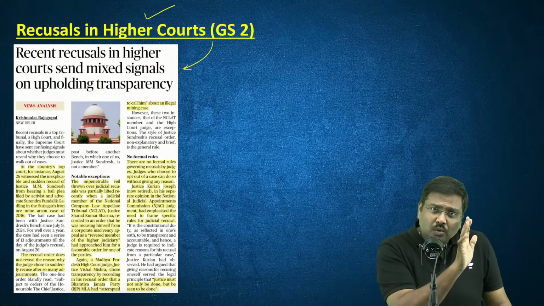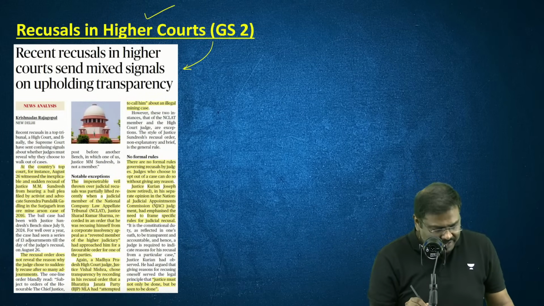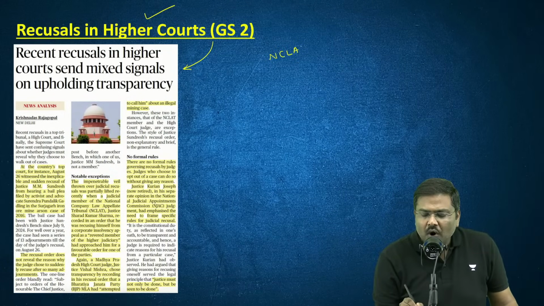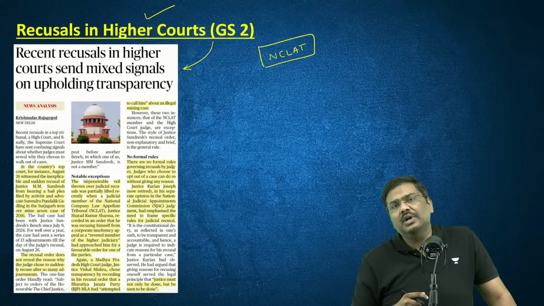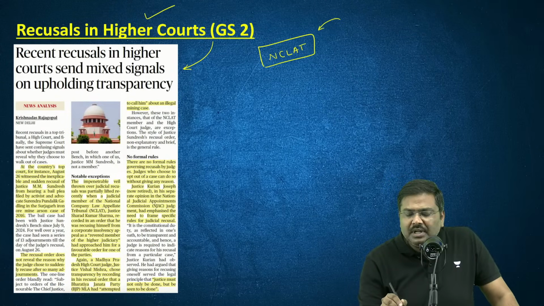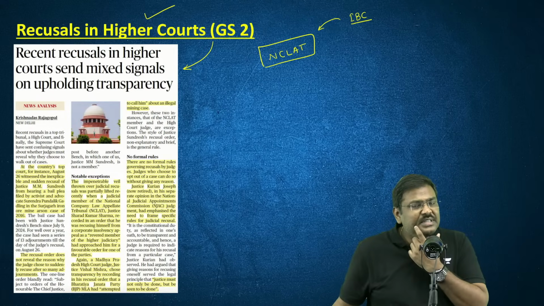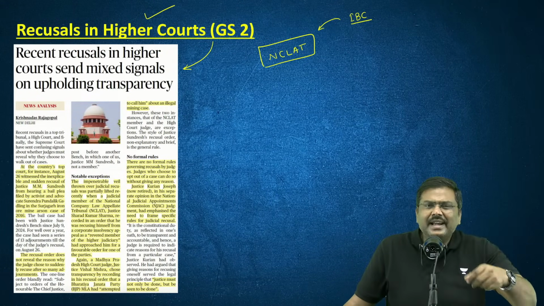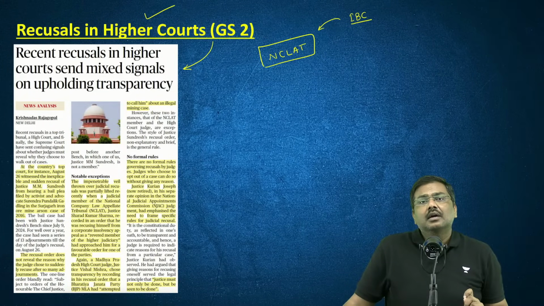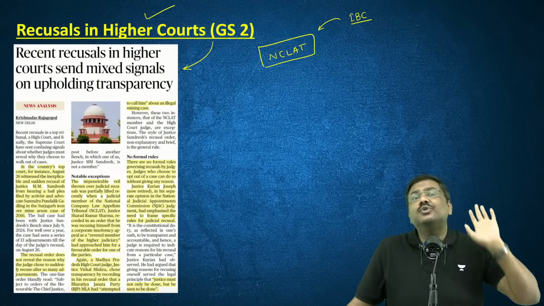And this has not happened in only one instance. There have been 2 more instances. For example, in NCLAT, the National Company Law Appellate Tribunal, which takes up the cases associated with the Insolvency and Bankruptcy Code, IBC. There also one of the retired judges who was presiding over one of the cases categorically stated, I've received a phone call from a judge from the higher judicial level.